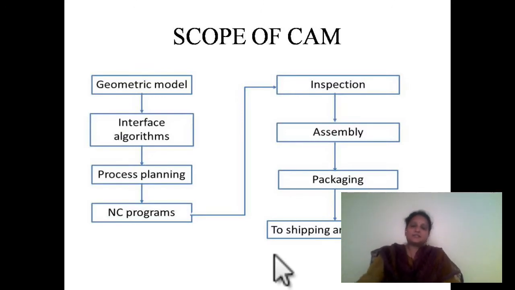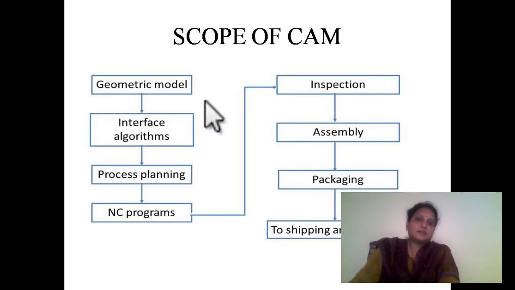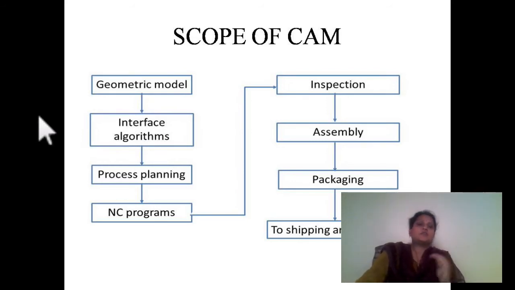As I told you, the geometric model which we make in CAD will get imported into CAM. So this is the geometric model here. Here, interfaces: we use different software for modeling and for analysis. It's not mandatory to use different software. We can also make the analysis on the same software, but depending on our requirement, we may want to use two different software.